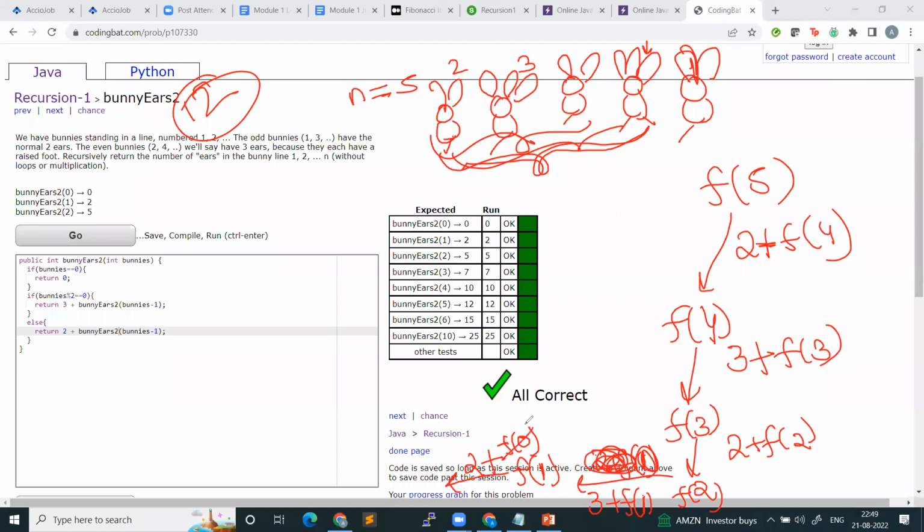F of 0 is 0. So 2 plus 0 is 2, and f of 1 returns 2. 3 plus 2 is 5, so f of 2 returns 5. 5 plus 2 is 7, so f of 3 returns 7. 7 plus 3 is 10, so f of 4 returns 10. 10 plus 2 is 12, so f of 5 returns 12. Yes, if else will be applied in every case. Either you enter the if or you enter the else. Making sense, guys? Yes.